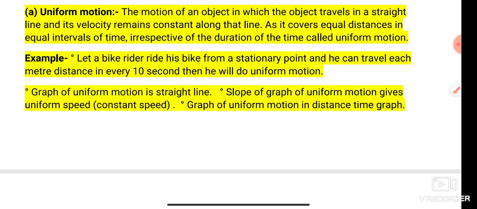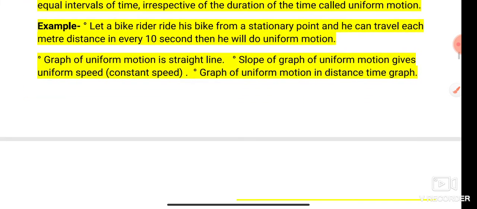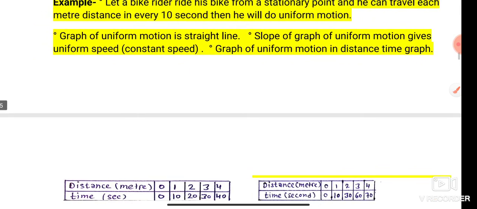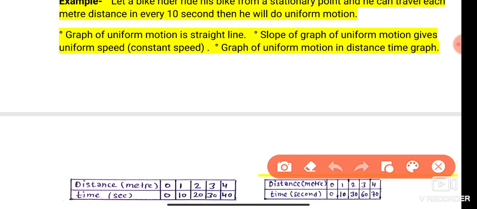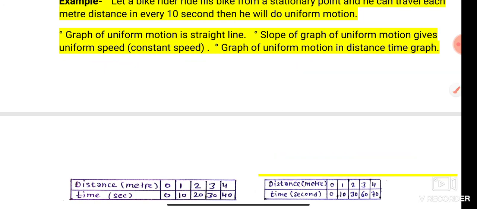Let a bike rider start his bike from a stationary point and travel each meter of distance in every 10 seconds, then he will do uniform motion. The graph of uniform motion is a straight line. What kind of graph do you observe? A straight line graph. And the slope of the graph of uniform motion gives the uniform speed. What result do we obtain from the uniform motion graph? It gives us uniform speed or constant speed. The graph of uniform motion is a distance time graph.